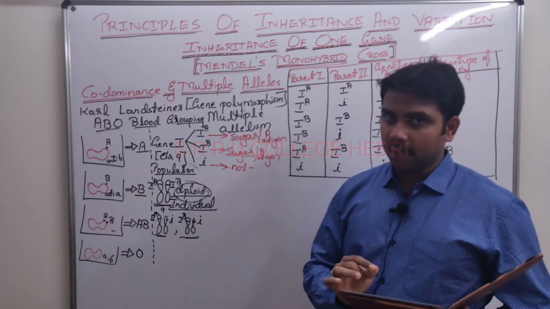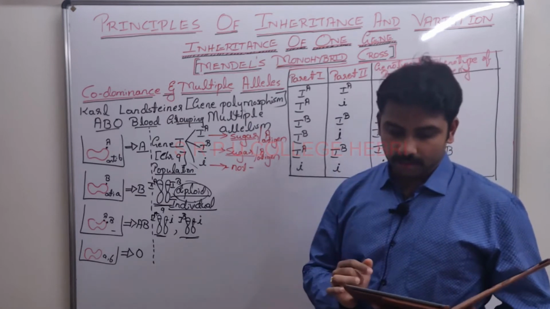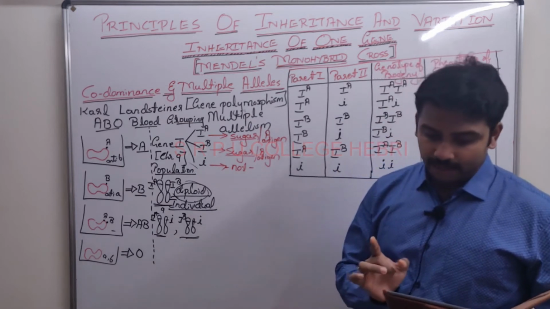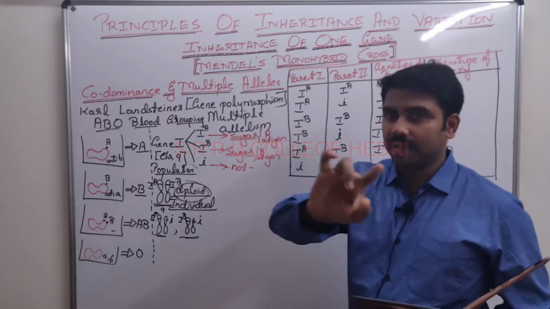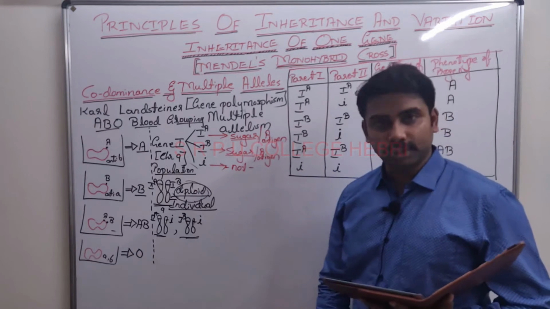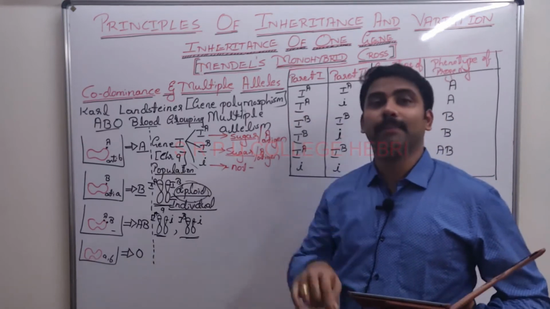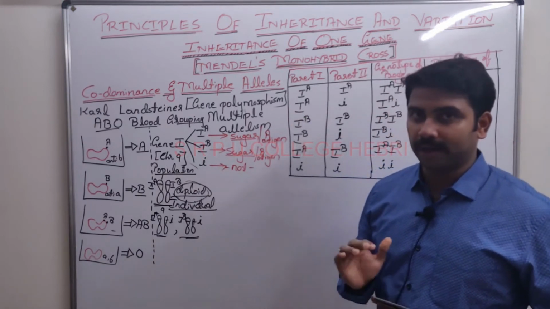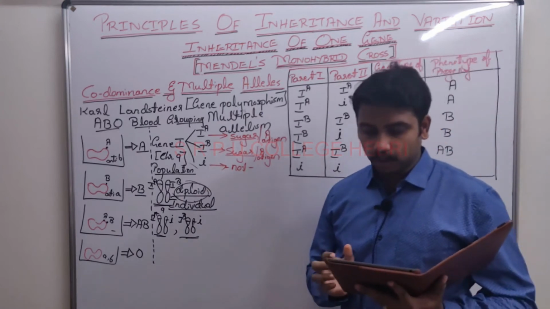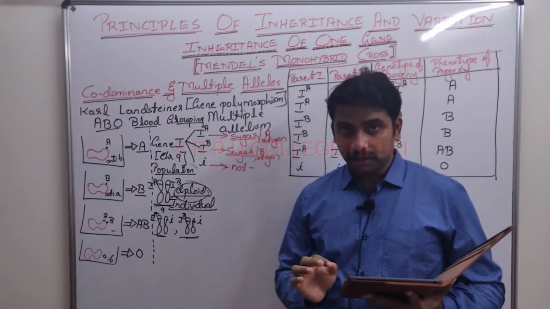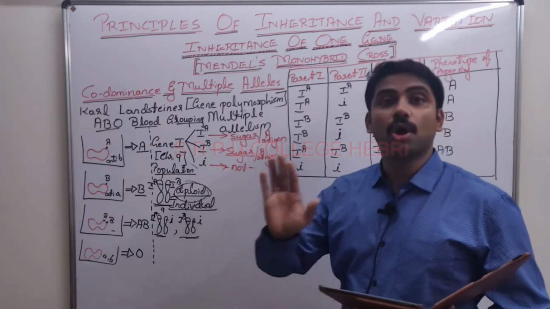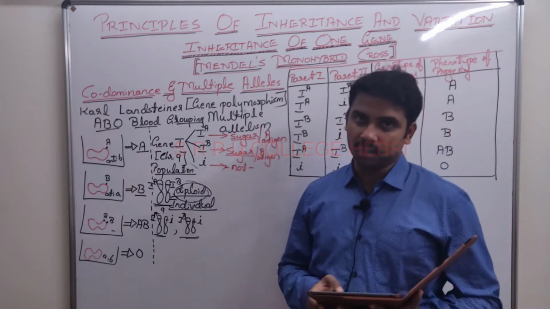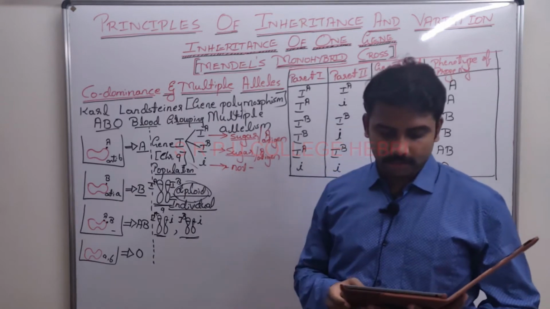Next line. Alleles IA and IB produce slightly different sugar (antigen). Don't get confused: when we say sugar, it means antigen. While allele small i does not produce any sugar. Next line.